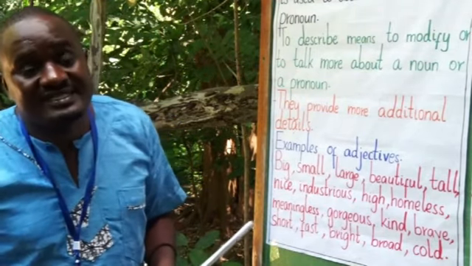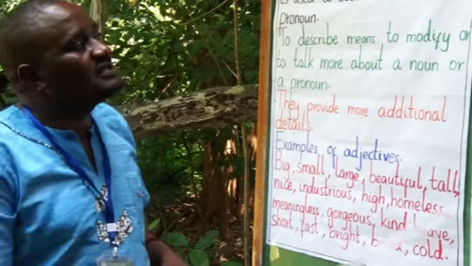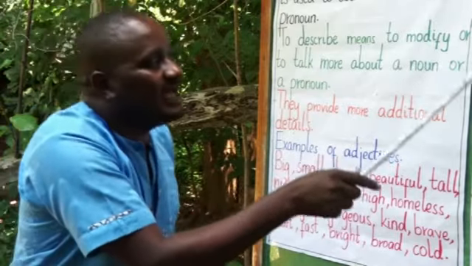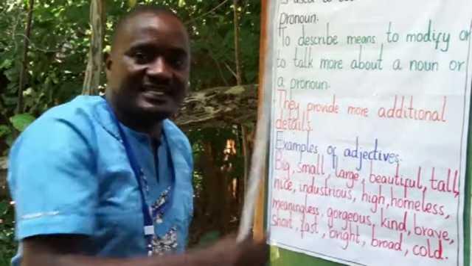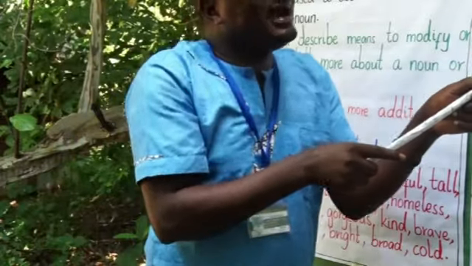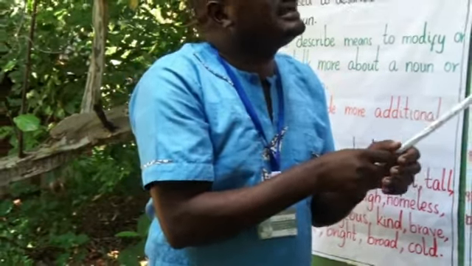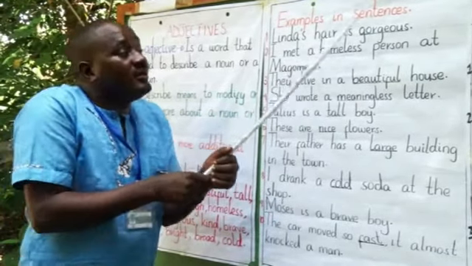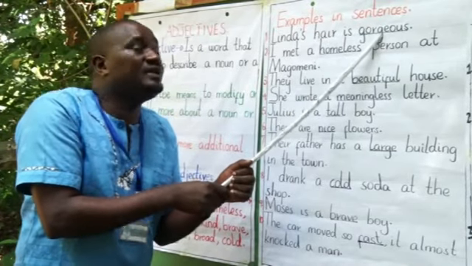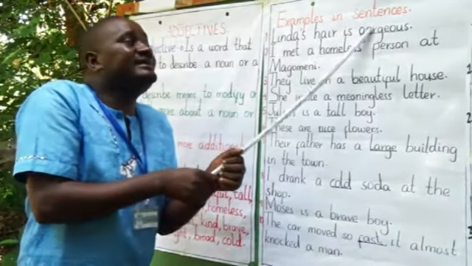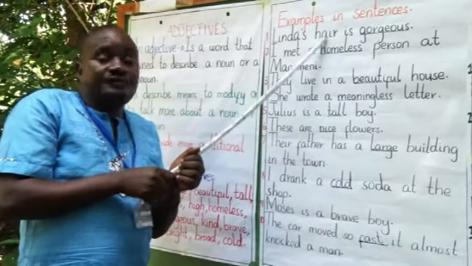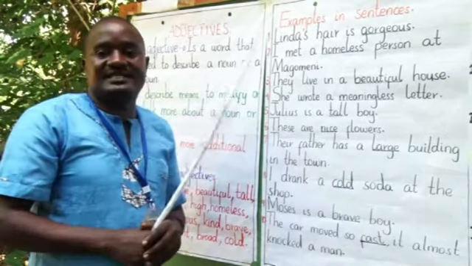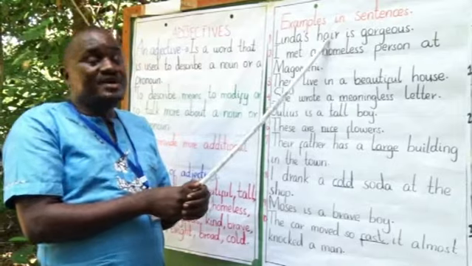Let's check examples in sentences about adjectives. Here, Linda's hair is gorgeous. I tried to underline the adjectives here. Linda is a noun. Hair is a noun. The word gorgeous is an adjective, describing the hair of Linda. That's what I say: Linda's hair is gorgeous, which means her hair is beautiful.